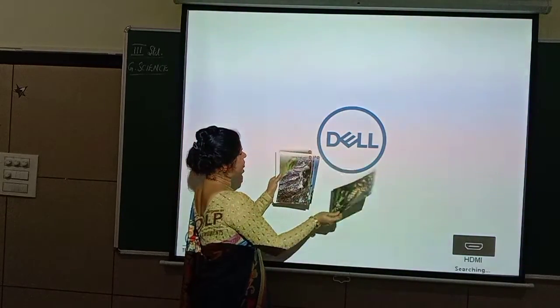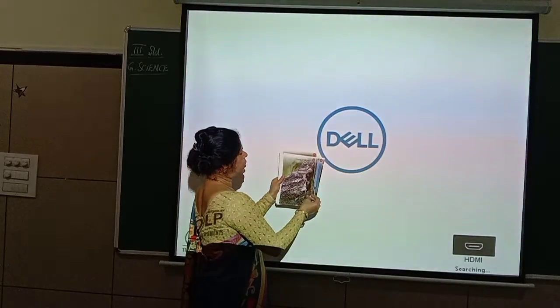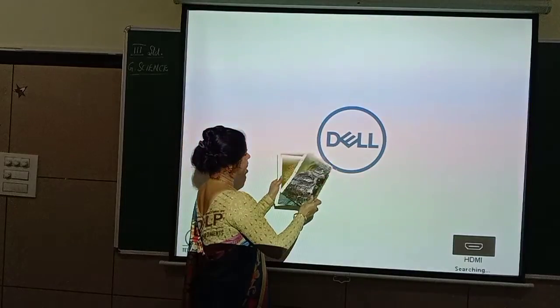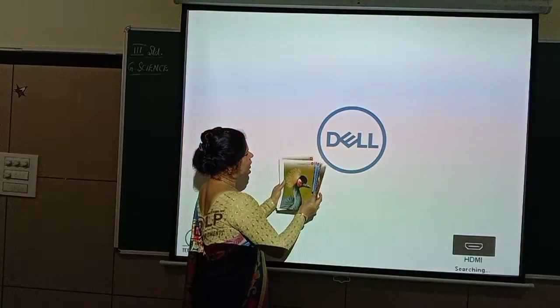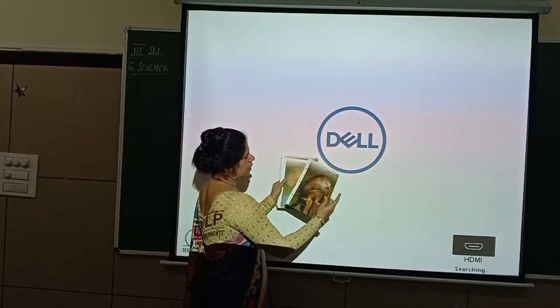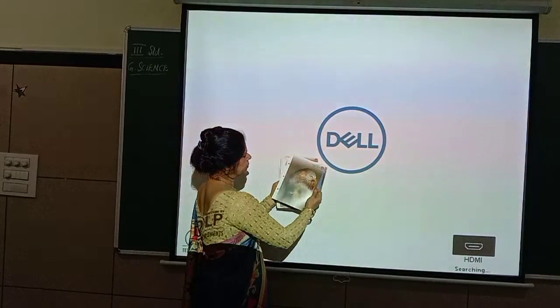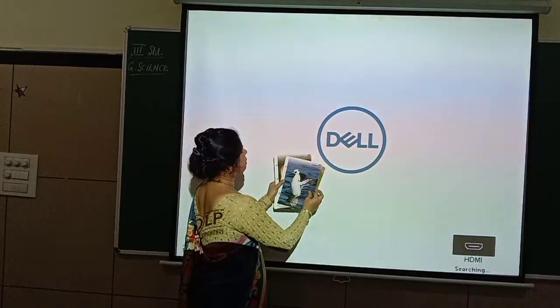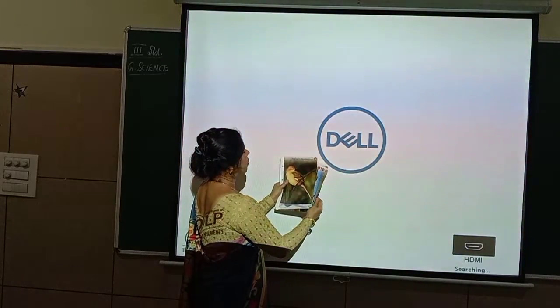Then song thrush, tawny frogmouth. So it is not a frog, it is a bird, but looks like a frog. Then crowned crane, and here red kite. Crowned crane, and here you can see smew and northern mockingbird.